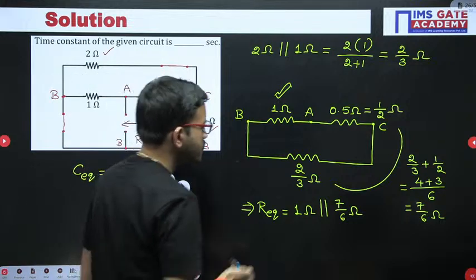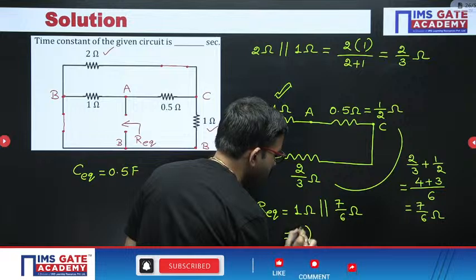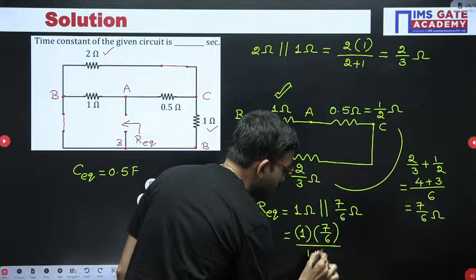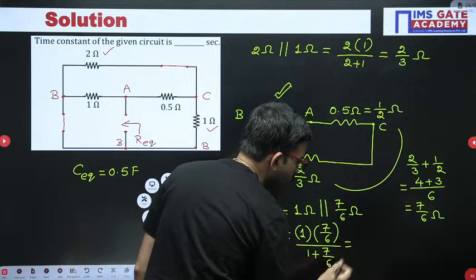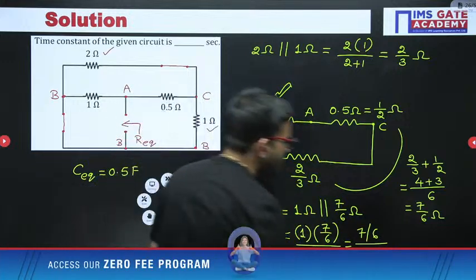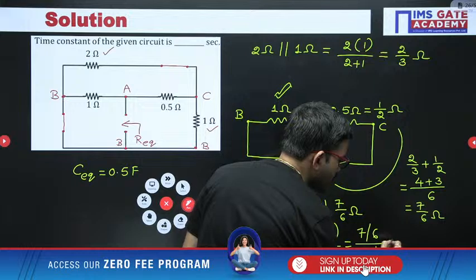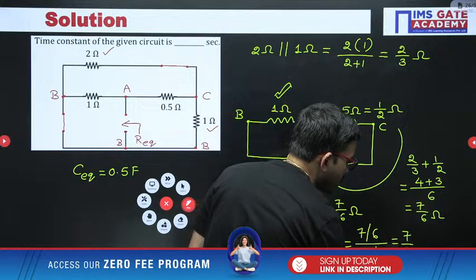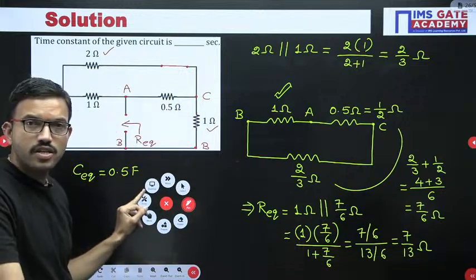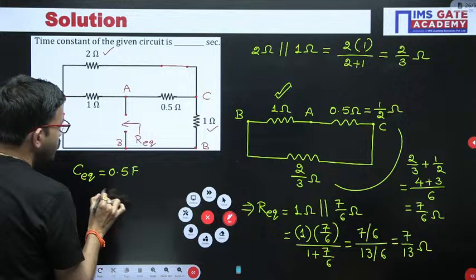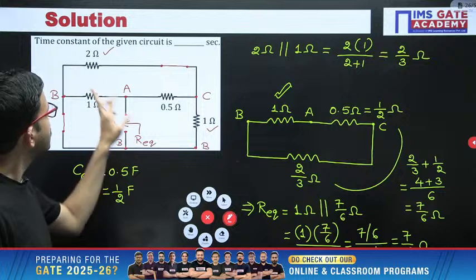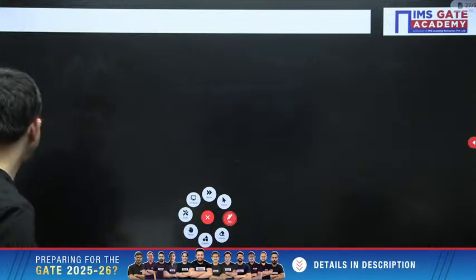Okay, right. Now here you are getting 1 into 7 by 6, divided by 1 plus 7 by 6. So here the numerator is 7 by 6, divided by the denominator, 6 plus 7, that is 13 by 6. So 6 is getting cancelled, and you are getting 7 by 13 ohms. This is the R equivalent. C equivalent we already got 0.5 farad. For the timing, you can represent this as 1 by 2 farad. Okay, right. So now the time constant, you can just multiply, that's all.